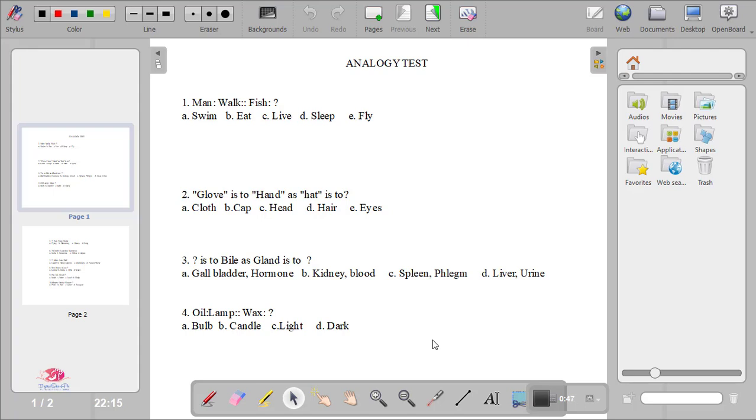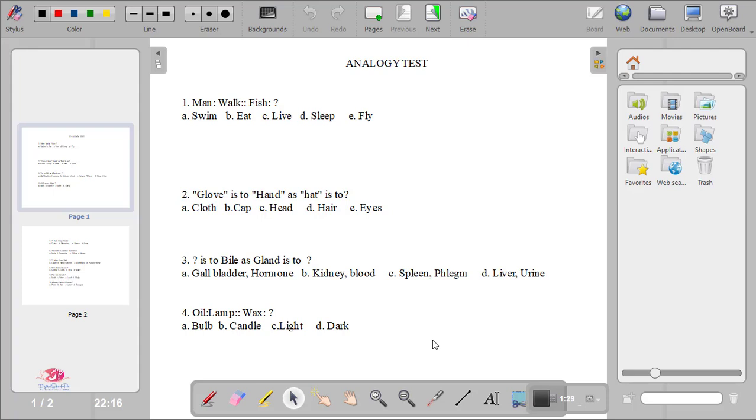Analogy is something that you have to solve with reasoning. That means you have to use logic behind your answer. If you use the logic, then you will get the correct answer very easily and very quickly. And one more thing, if you practice it really hard, then it will be much quicker for you to solve. In the exam, we know they don't give much time to solve the questions. So you have to practice at home so that you can solve the questions really quick in your exam.